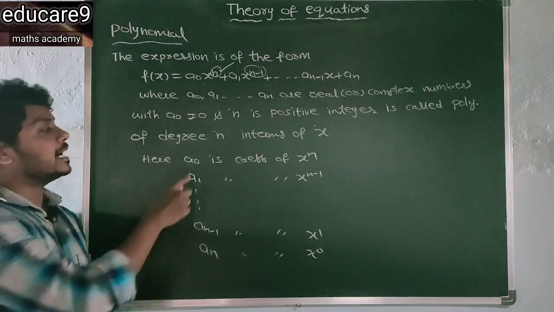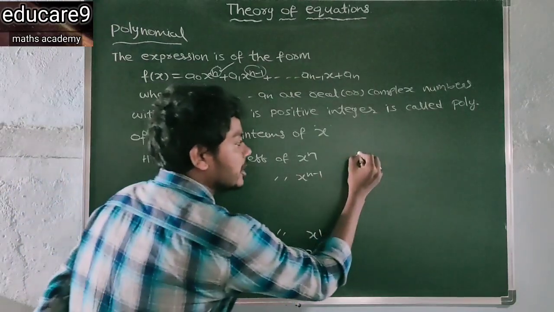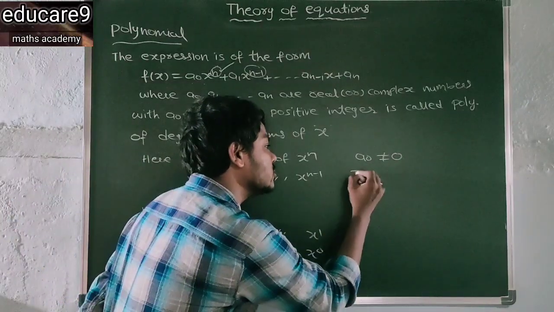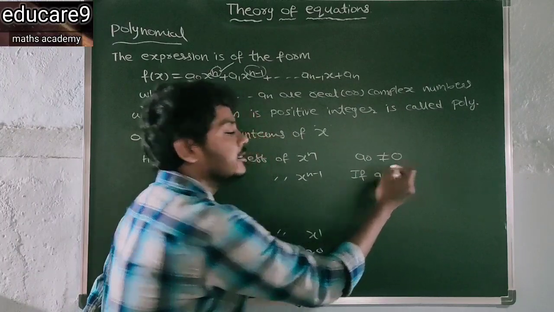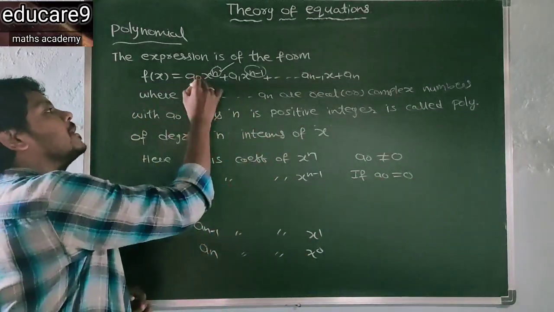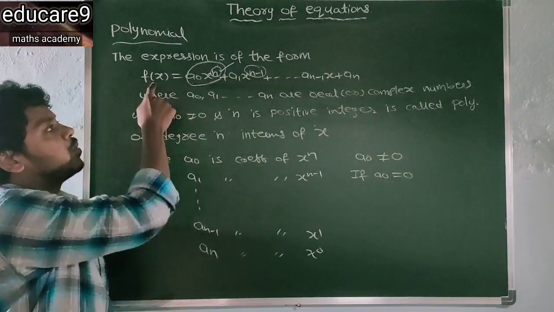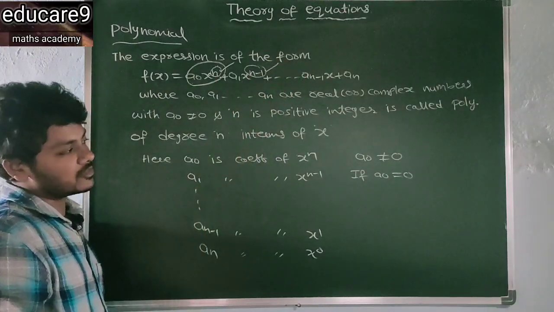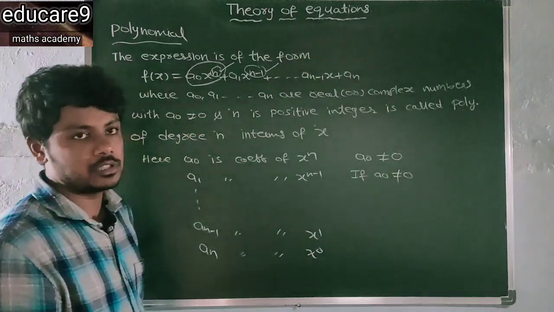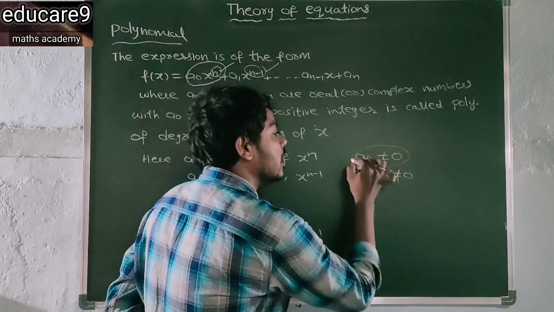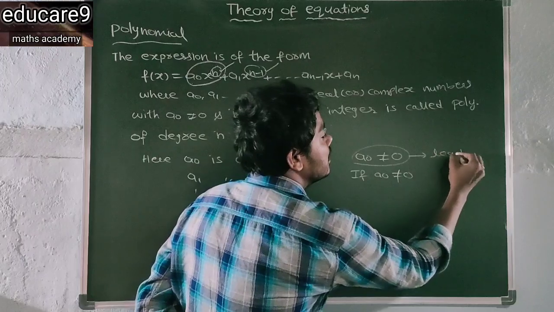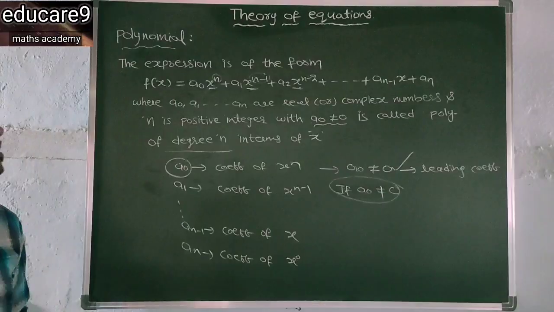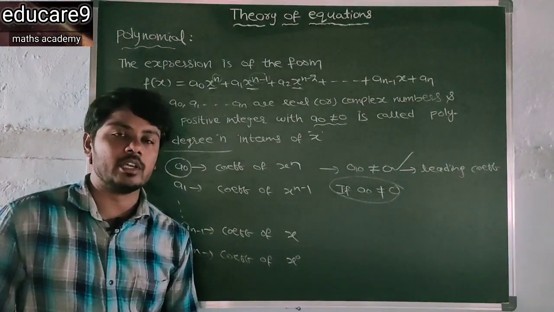Here a naught is what? Not equal to 0. If a naught is equal to 0, then clearly this term becomes 0. In that case, this polynomial represents an n minus 1th degree polynomial. That's why here a naught is not equal to 0. And this is called the leading coefficient. So this is the definition of the polynomial.